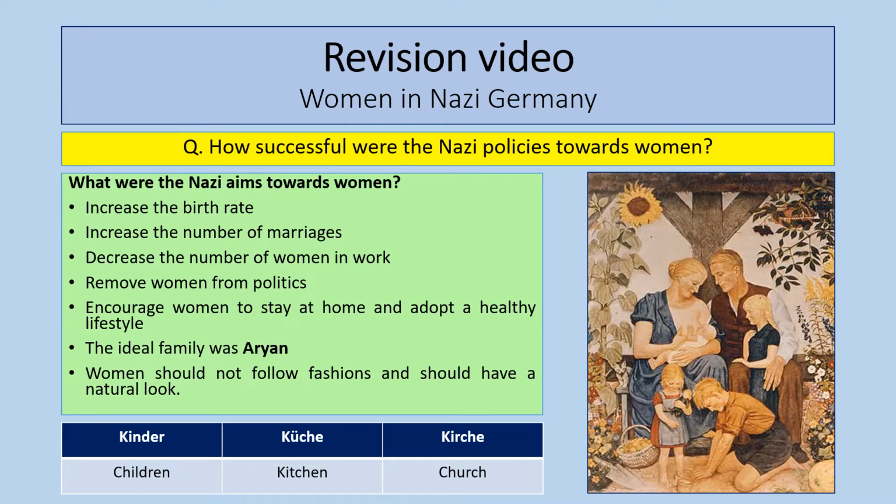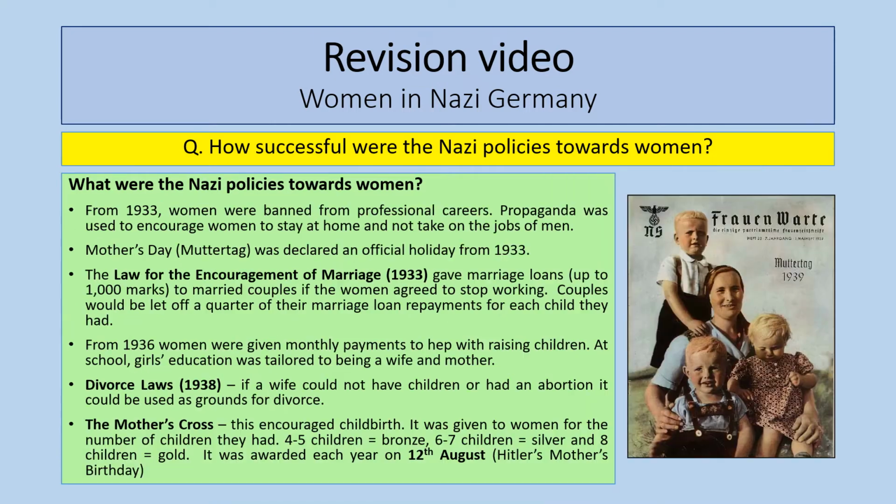Now, learn this phrase: Kinder, Küche, Kirche, children, kitchen, church. It was a phrase that was used a lot to sum up the Nazi policy towards women. So let's have a look at this in more detail at what the Nazis actually tried to achieve. So these are some of the policies that the Nazis brought in towards women.